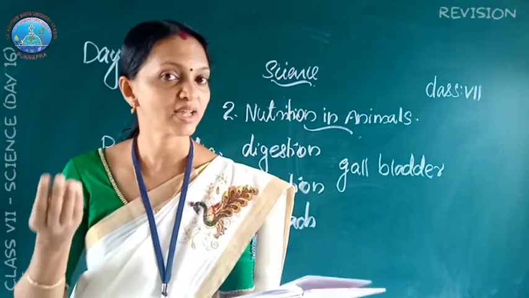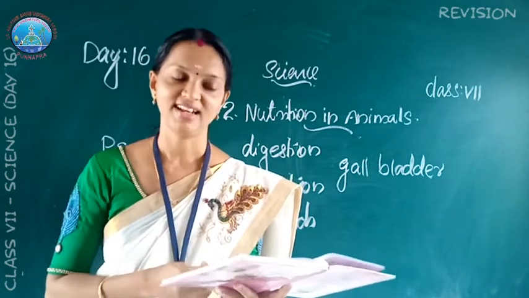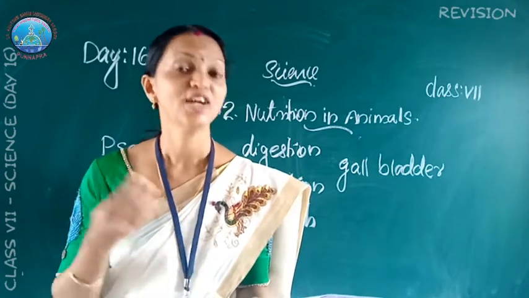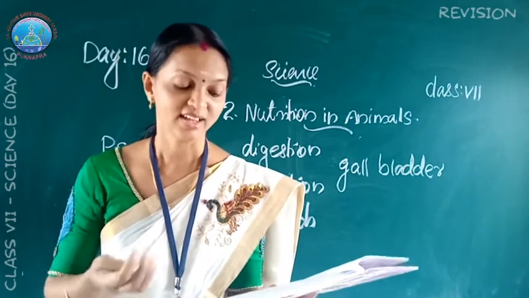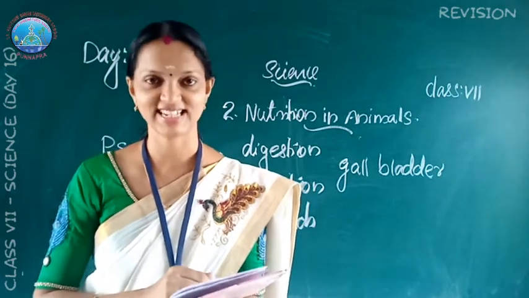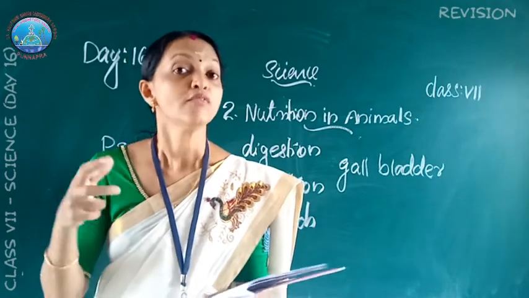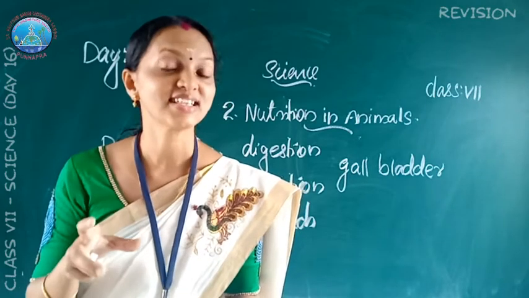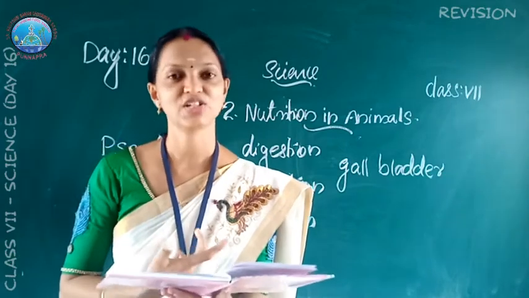The stomach is a thick-walled and flattened U-shaped structure in the alimentary canal. Then what are the secretions of stomach? Hydrochloric acid, mucus and digestive juices. Then what are villi? The villi are finger-like projections present in the inner wall of the small intestine. They increase the surface area of the small intestine for the absorption of digested food.